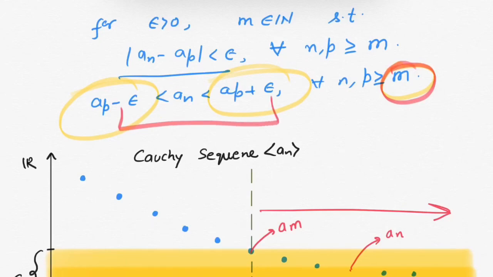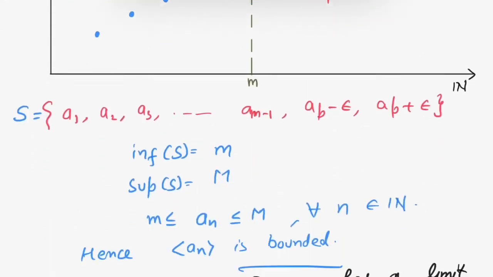Mathematically I can write for all n greater than or equals to m, an belongs to ap minus epsilon, ap plus epsilon.